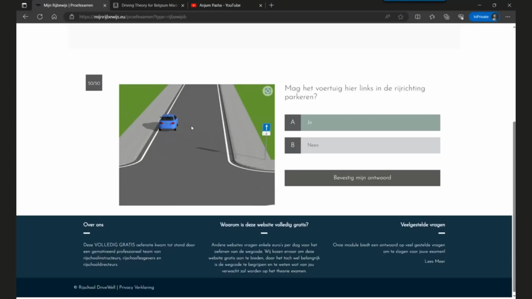Also, this road is not divided into lanes. If it was divided into lanes, then the parking would have been prohibited. Also, there are no signs indicating parking prohibition. So this car can safely park here.